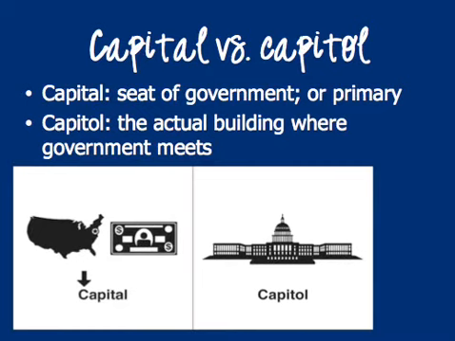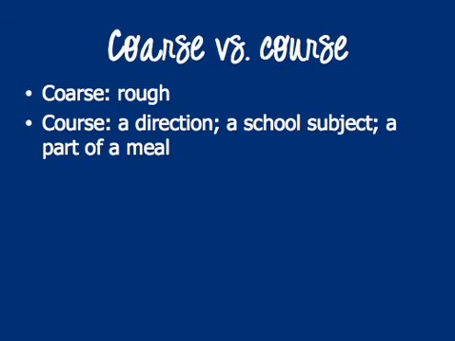Capital and capitol. Capital, CAPITAL, is the seat of the government or primary, whereas capitol with a TOL is the actual building where that government meets. Coarse and course, sadly this is the only one I couldn't find a good picture for, but coarse, COARSE, refers to something that's rough, whereas course, COURSE, refers to a direction, a school subject, or a part of a meal.